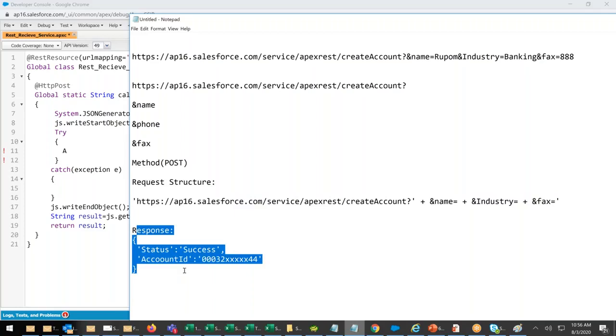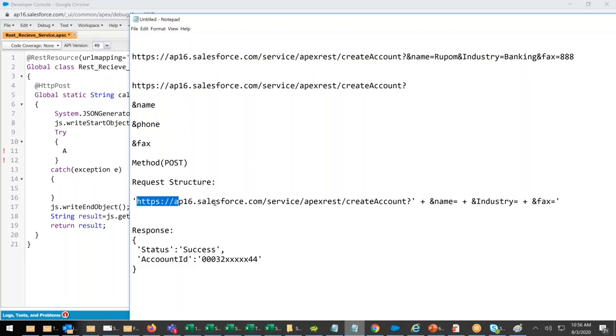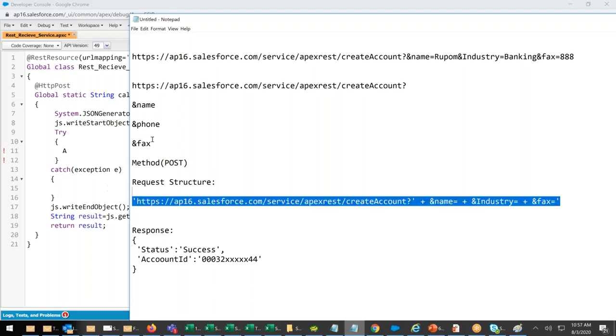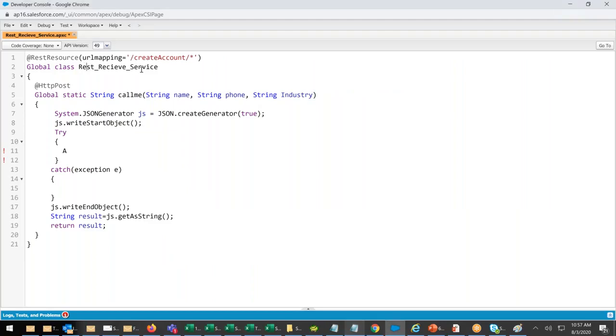Say I'm preparing a documentation. Whoever wants to integrate with us, we'll give this documentation. By looking at this documentation, they will start doing the HTTP program there. Oh, this is the endpoint URL. Oh, we have to pass the name. This name has to come from their system, right? They will write a SQL query, they will pull it. Industry has to come from their system. Fax number has to come from their system. Then they will say HTTP request equals to p.send. They will send, right? And we will receive it. Who will receive from our end? From our end, this service will receive.